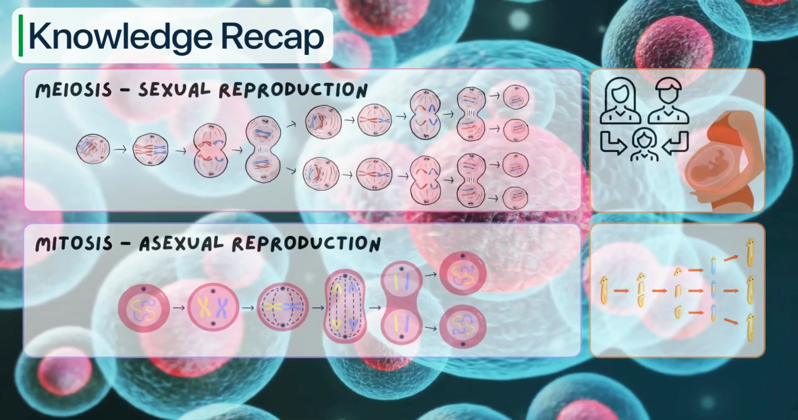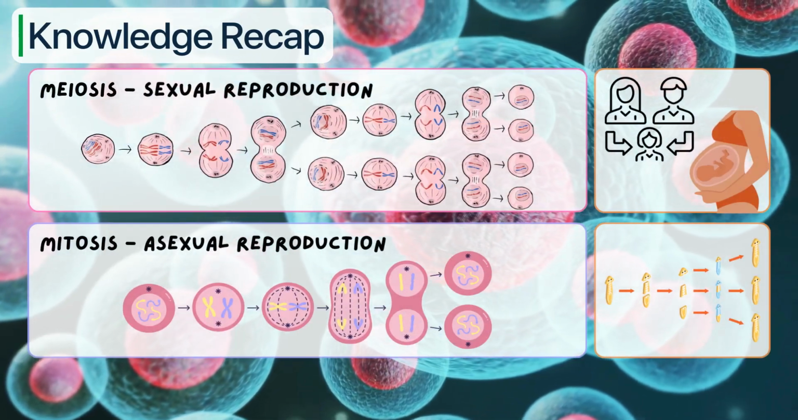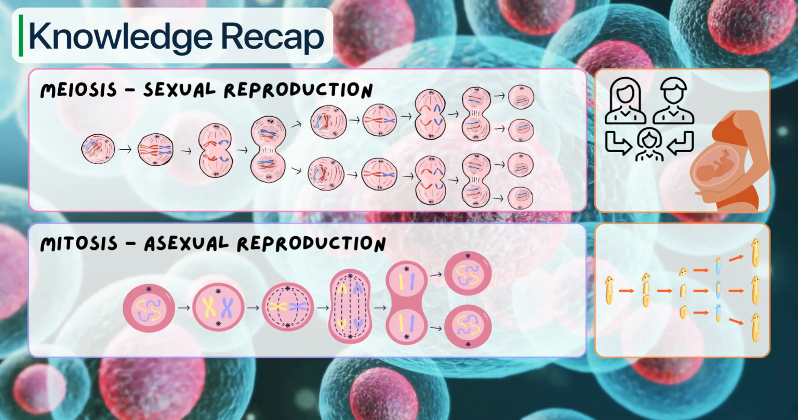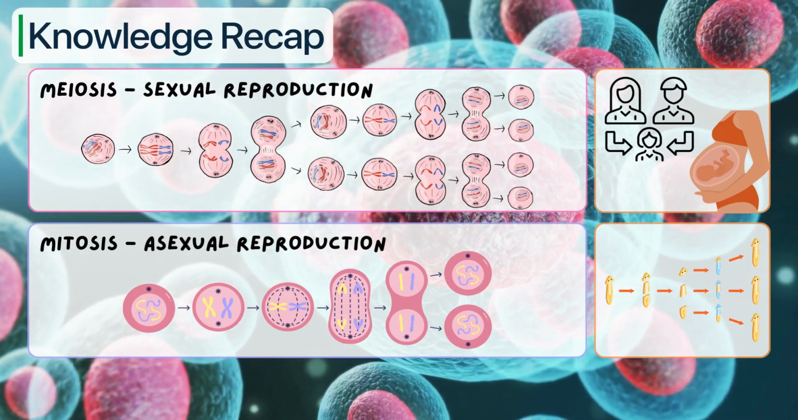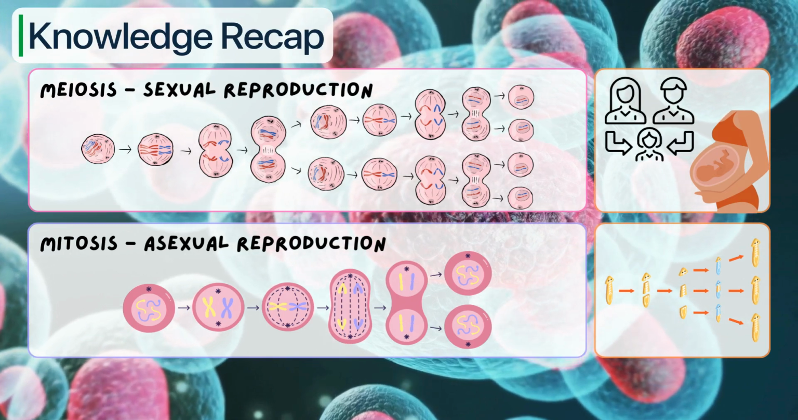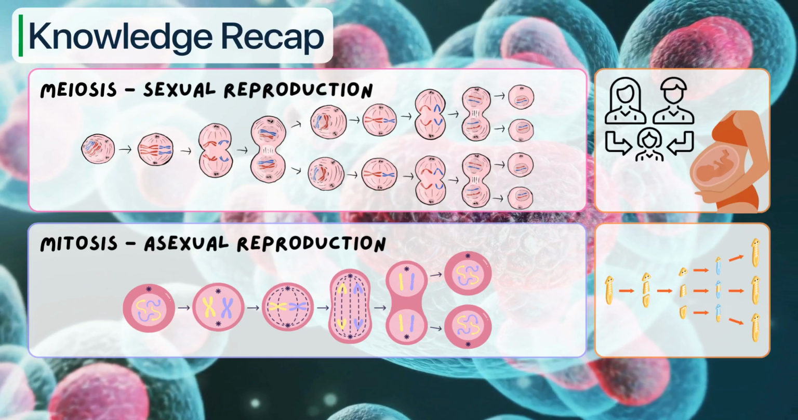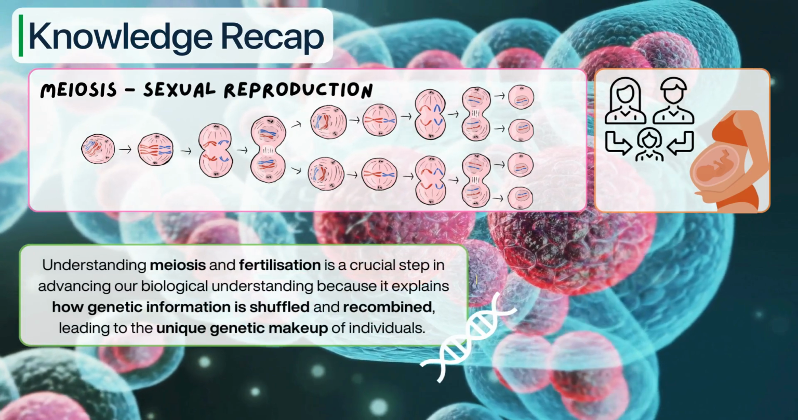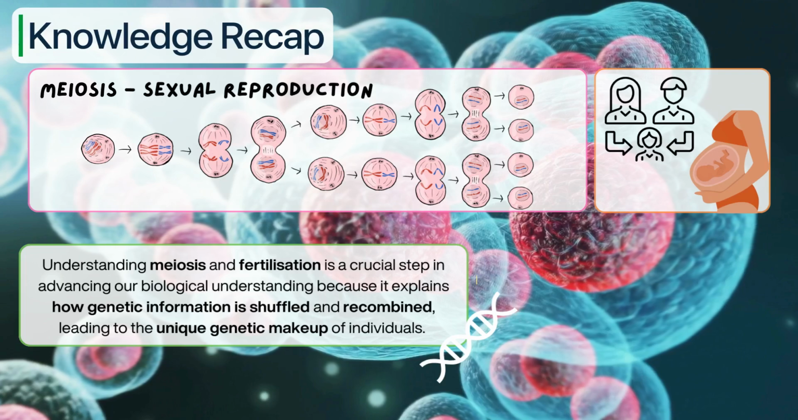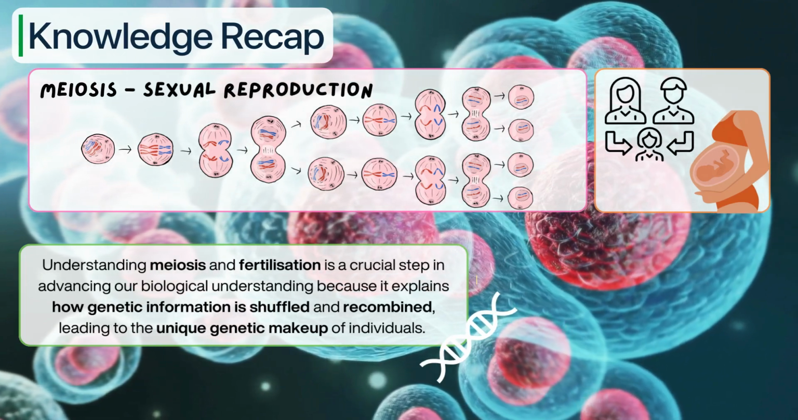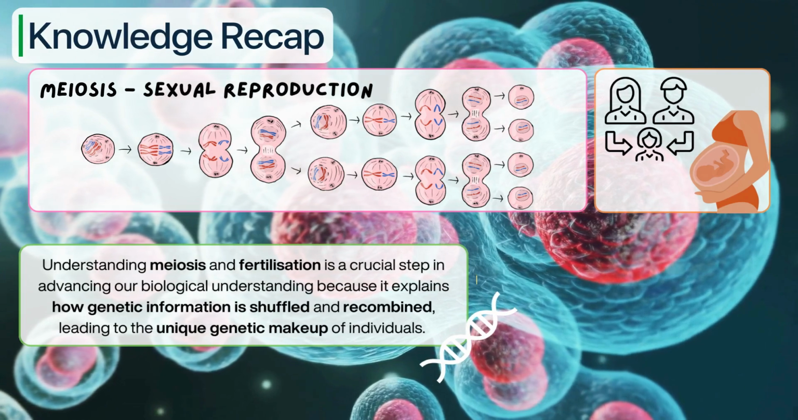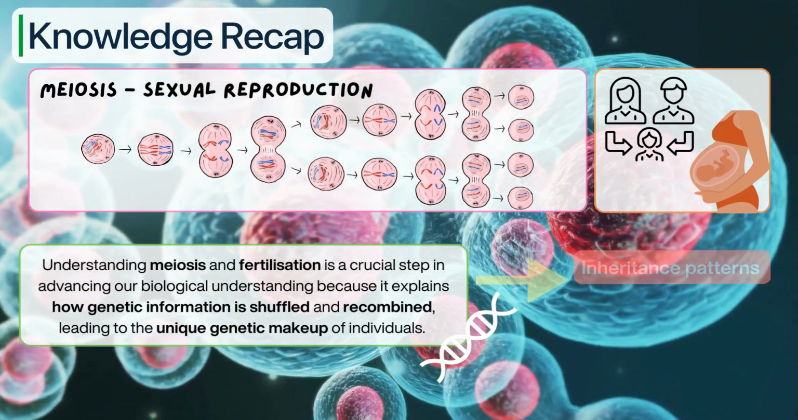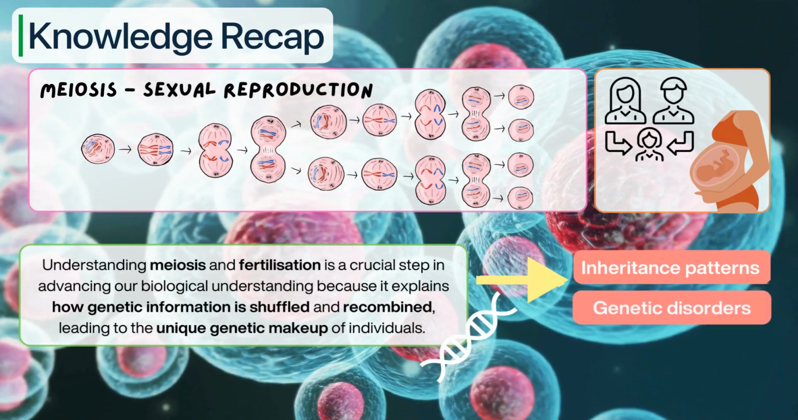So far, you have learned about sexual and asexual reproduction. This foundational knowledge allows us to delve deeper into understanding the detailed process of meiosis and how it contributes to genetic variation, as well as the crucial role of fertilization in restoring the chromosome number necessary for a developing organism. Understanding meiosis and fertilization is a crucial step in advancing our biological understanding, because it explains how genetic information is shuffled and recombined, leading to the unique genetic makeup of individuals. This insight is key for studying inheritance patterns, genetic disorders, and evolution.